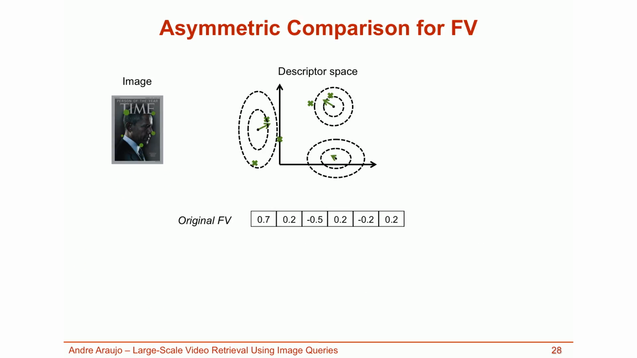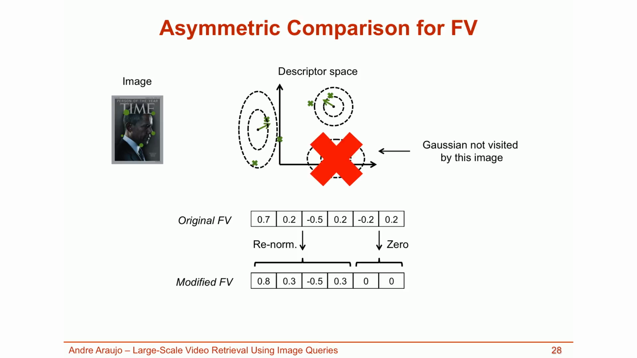To decide if we should use a Gaussian residual or not, we use the technique described as follows. Consider the Fisher vector for this image illustrated here. We can see from the illustration that all descriptors are far from the Gaussian on the bottom right. That means that this Gaussian is not visited by this image. In practice, we measure the soft number of descriptors assigned to this Gaussian. In this case, we discard the information from this Gaussian by setting their components to 0 and renormalizing the entire vector. This defines the projection I mentioned in the previous slide.